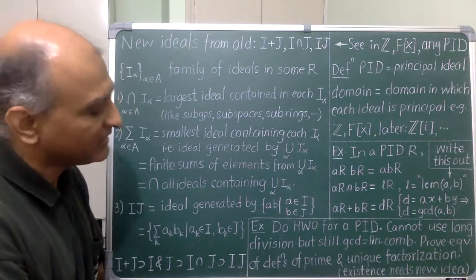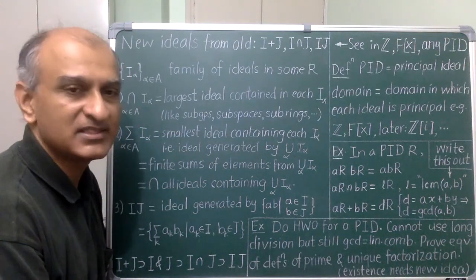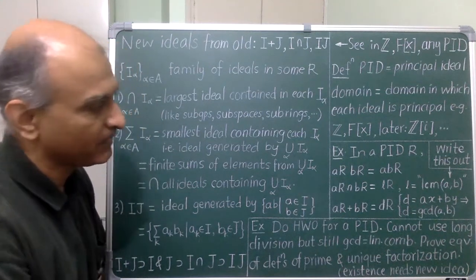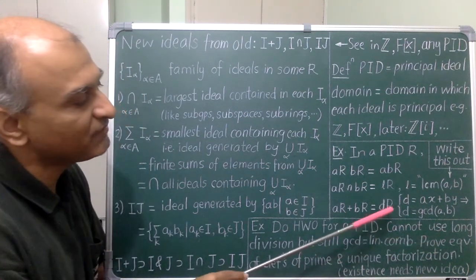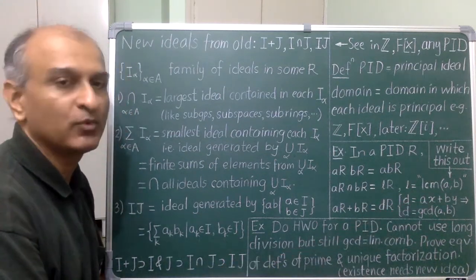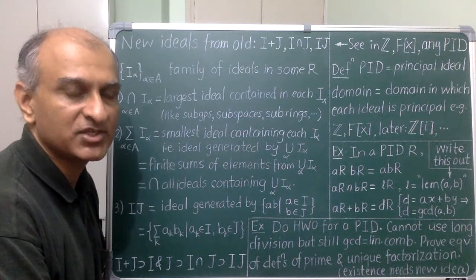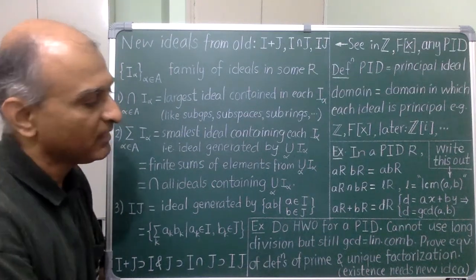Okay. Exercise. A third iteration of homework 0, this time for a general PID. You may not have long division here, but we still have GCD equal to a linear combination. So use this to prove equivalence of two definitions of being a prime and then unique factorization.